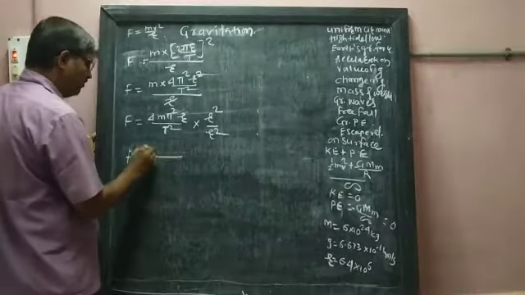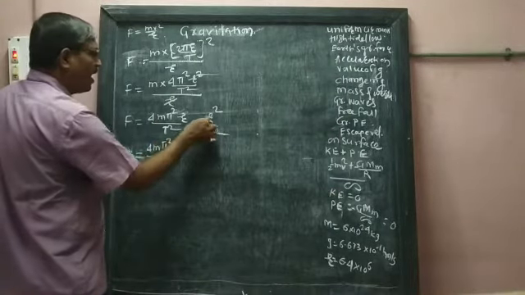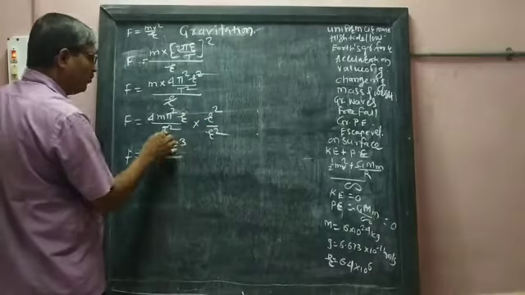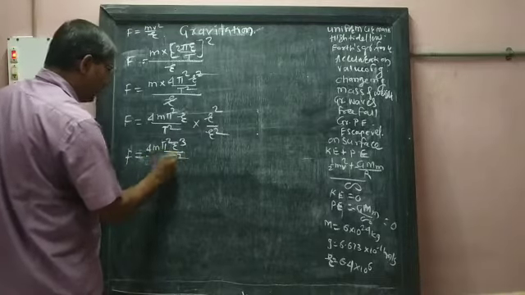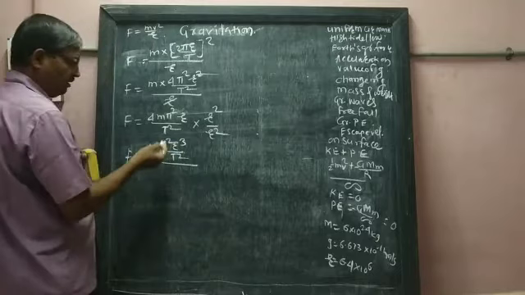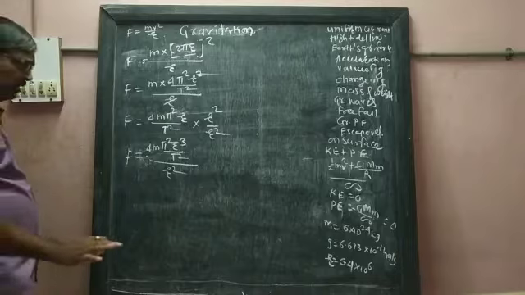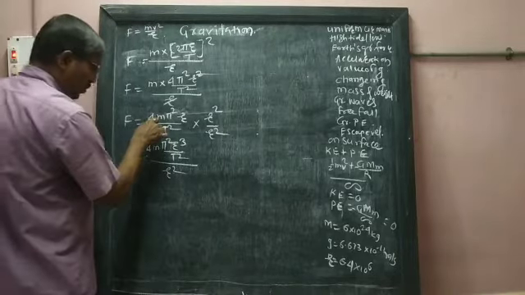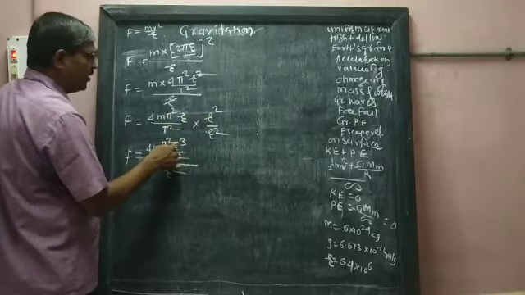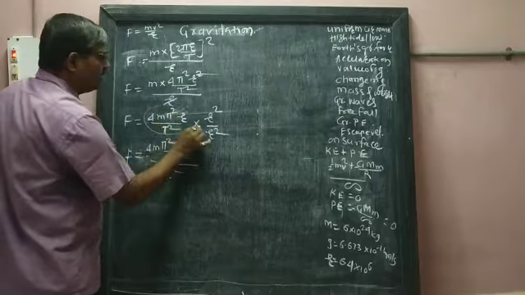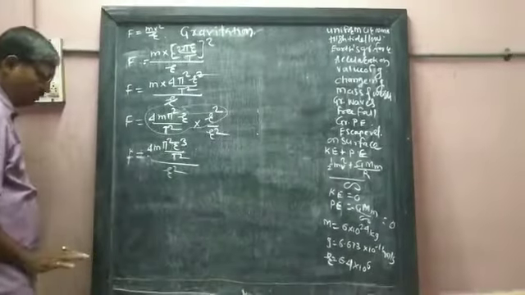So 4m pi square, r square into r means r cube, upon t square as it is, and just below it r square will come. Yes, do you understand what I did? 4m as it is, pi square as it is, r into r square means r cube, upon t square. This is multiplied to this term, and below this r square comes as it is. Do you understand?